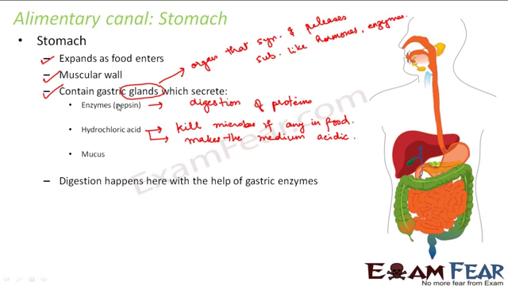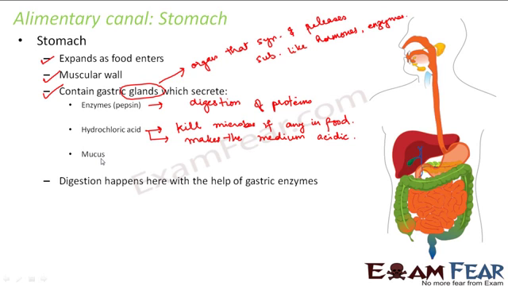Now, what is the purpose of mucus? What is mucus first of all? Mucus is a viscous, slimy liquid-like thing. So what is the purpose of mucus? This mucus prevents too much hydrochloric acid from getting deposited in the stomach. Because if too much hydrochloric acid gets deposited, what will happen? The medium will become too acidic, and that can give rise to acidity.